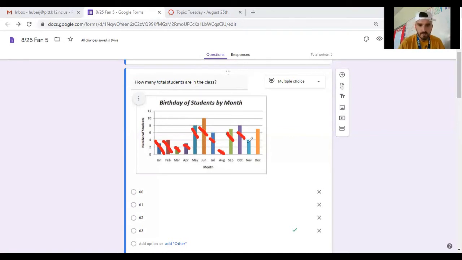With 2 months left, November had 4 birthdays, December had 7. Again, I could do 7 plus 4, but I know that's going to give me 11, which I could add here. 2 plus 1 gives me, come on, Mr. Huber. 2 plus 1 gives me 3. 5 plus 1 gives me 6. That would give me a total of 63 students in that class.